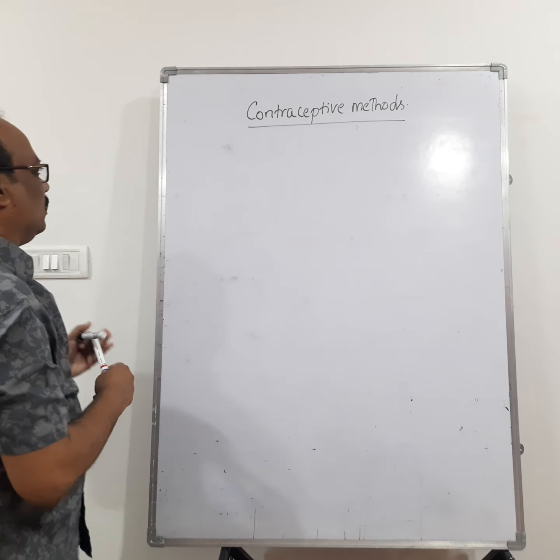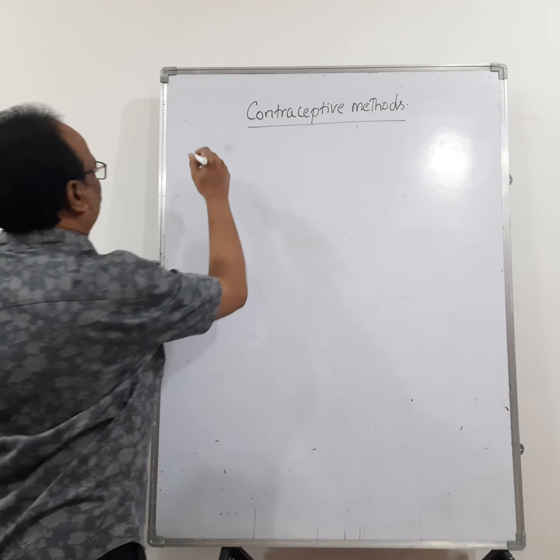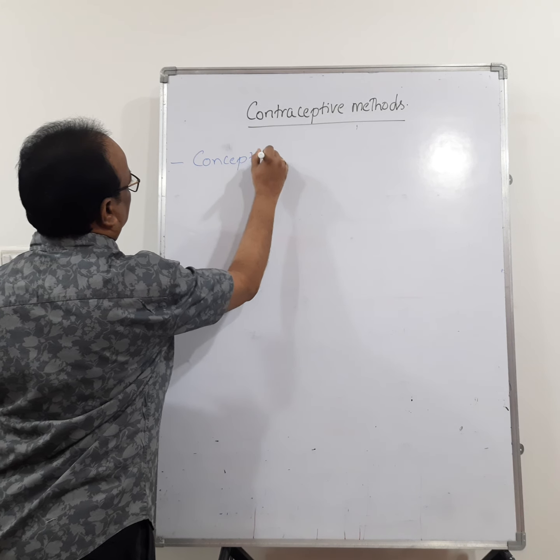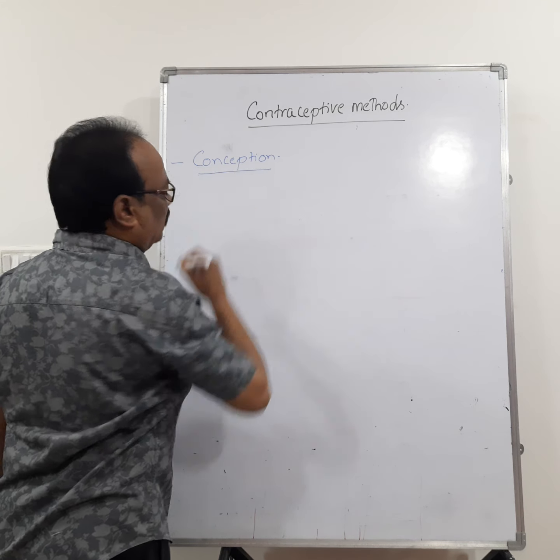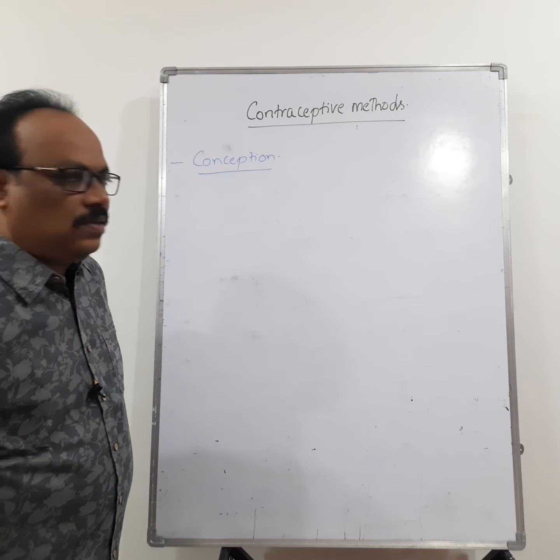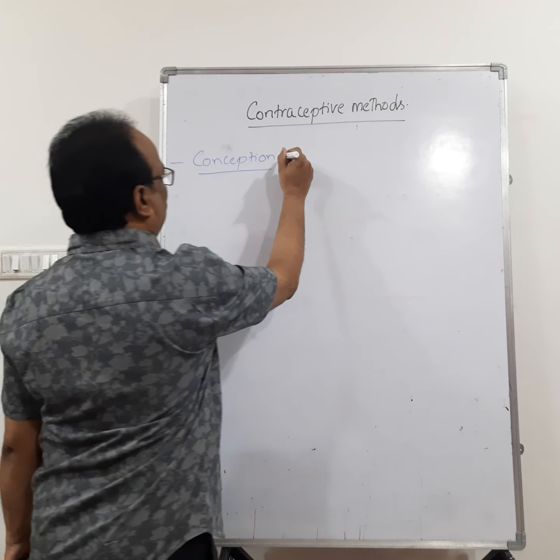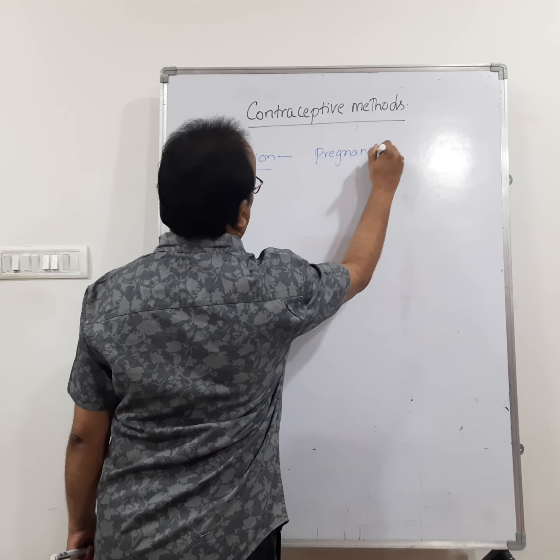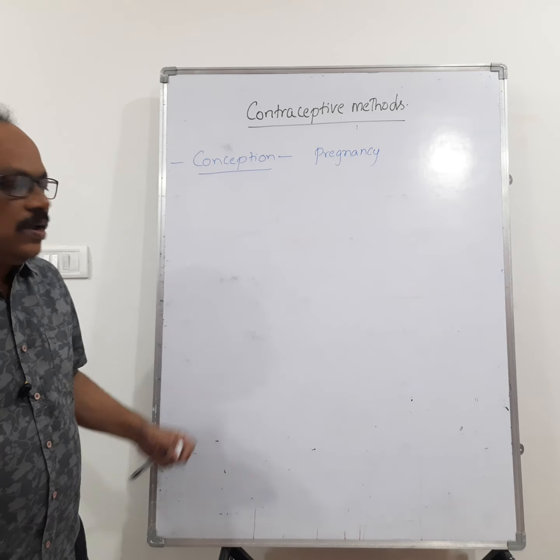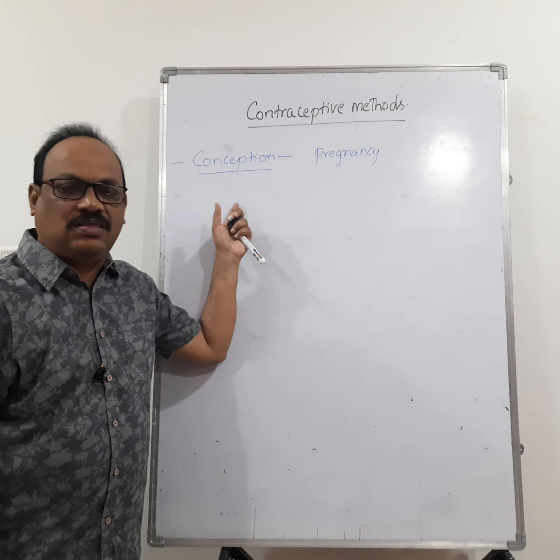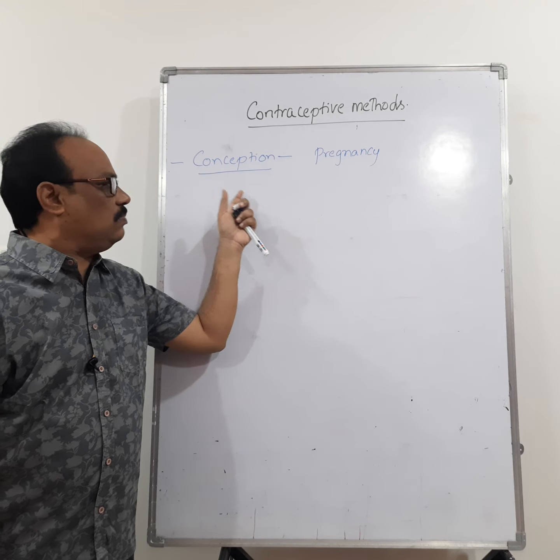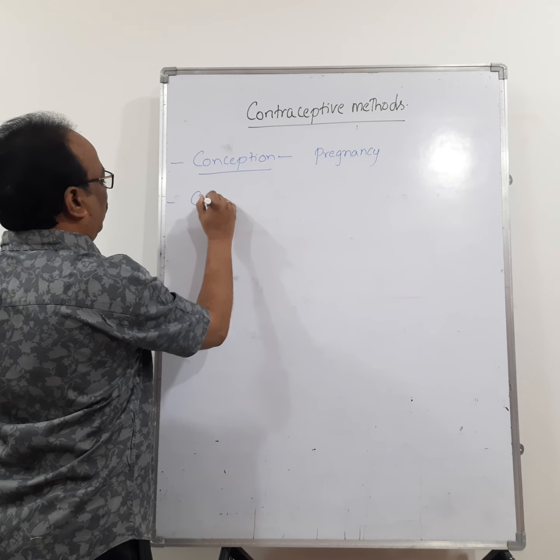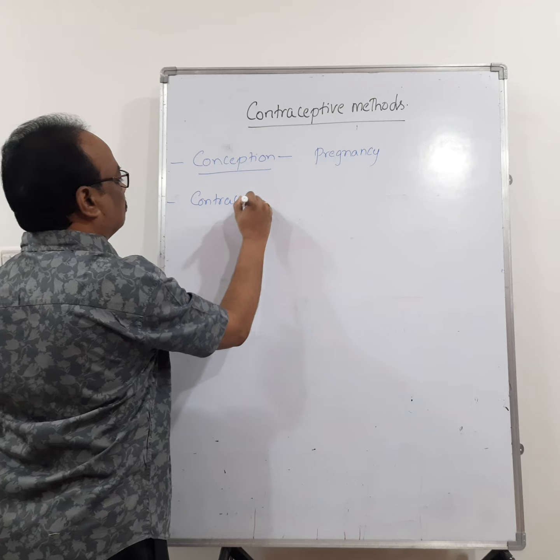So, contraceptive methods. Let us see the first one. What is meant by conception? Conception or conceiving means getting pregnant. If a woman gets pregnant, we say that she conceived. So conception means having pregnancy. Then what is meant by contraception?